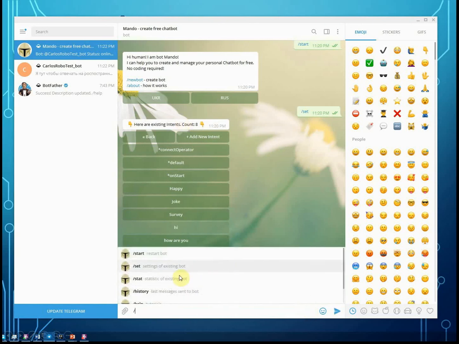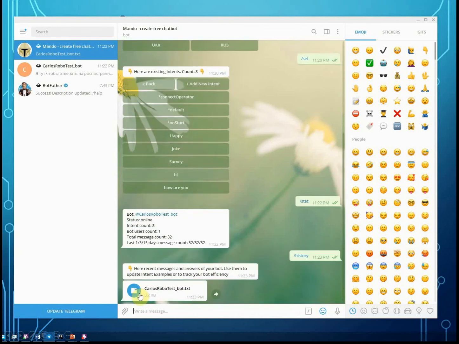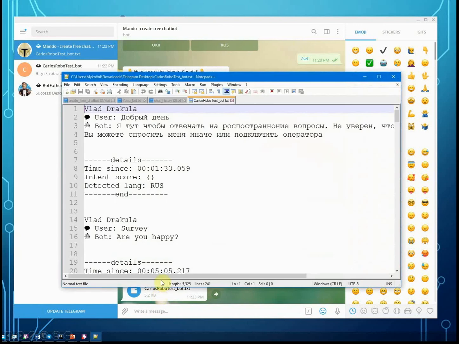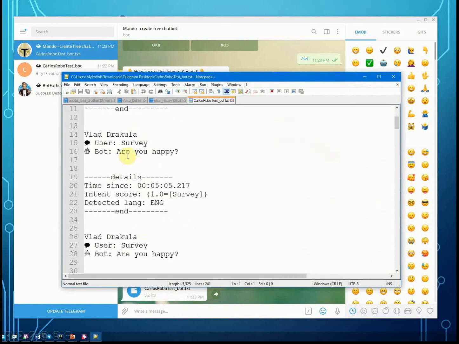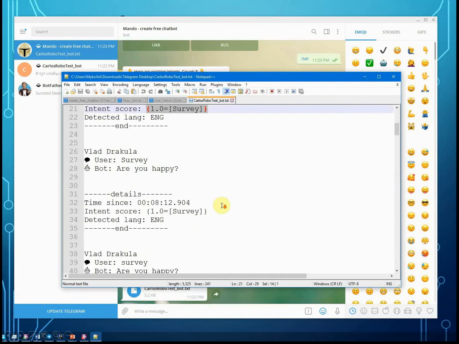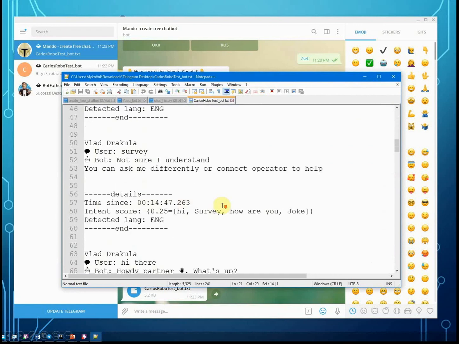Also you can see the history. It means all the recent messages that your bot received. By pressing the history command, you will get this text file where you can see the username, the message from the user and then the bot answer. Also here you can see the intent score, which shows why the bot selected one intent or another based on score.